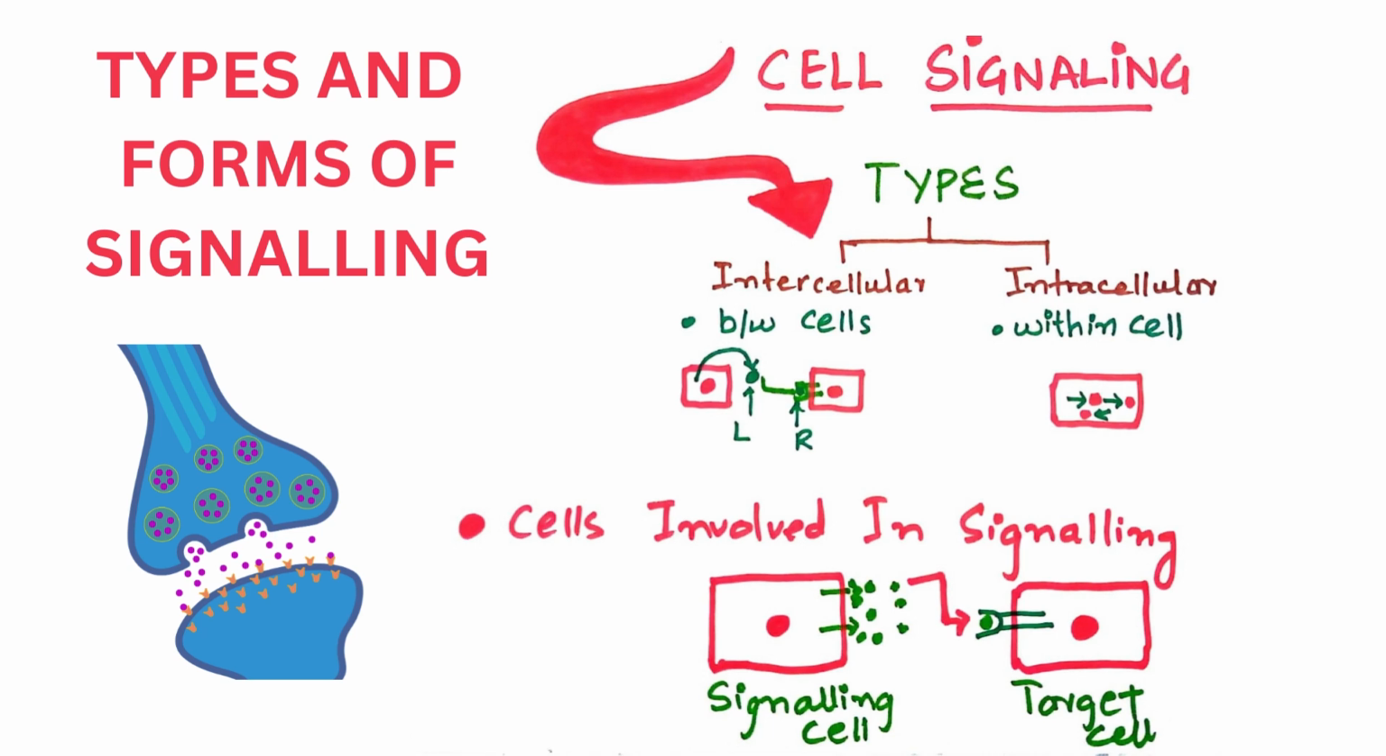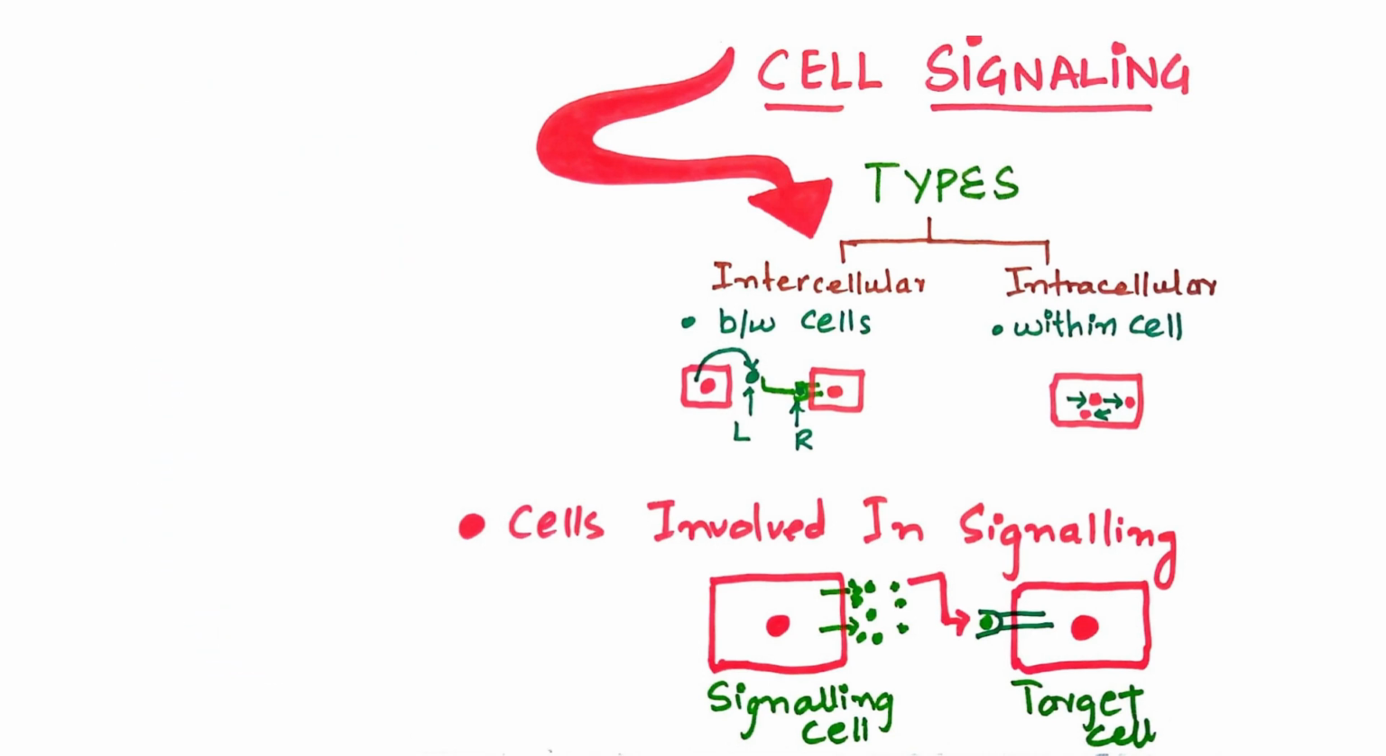Now it's time to discuss the cells involved in signaling. The first one is the signaling cell and the second one is the target cell. Signaling cell is the cell which will release the signaling molecule, and the target cell is the cell which will receive the signaling molecule via receptor.